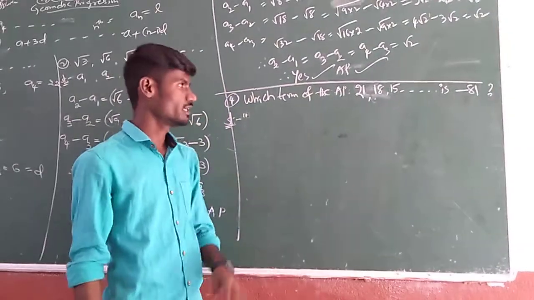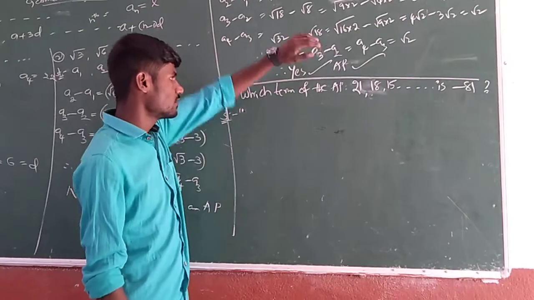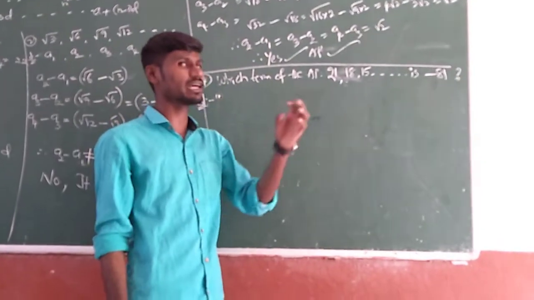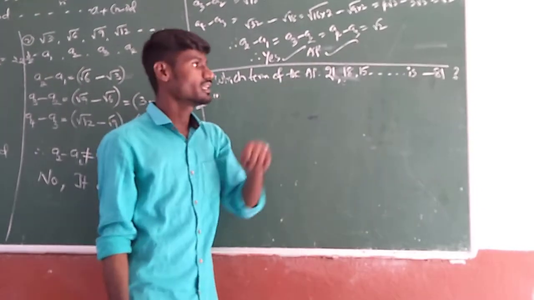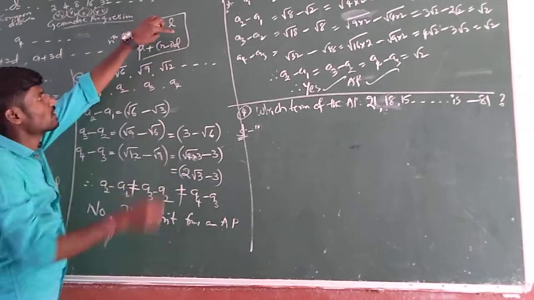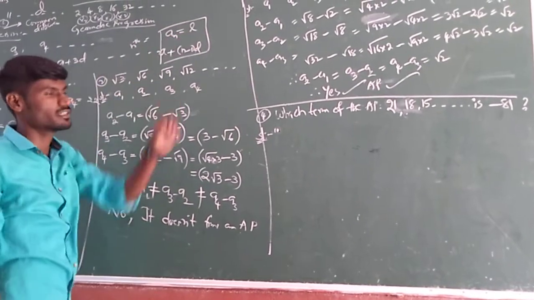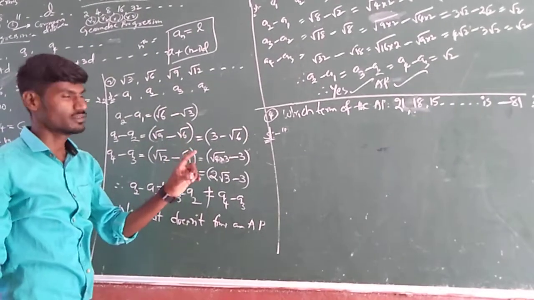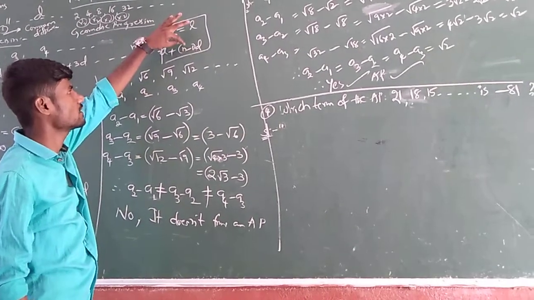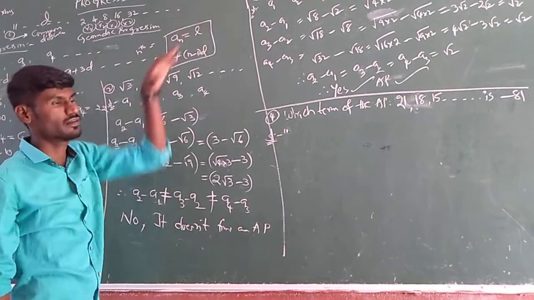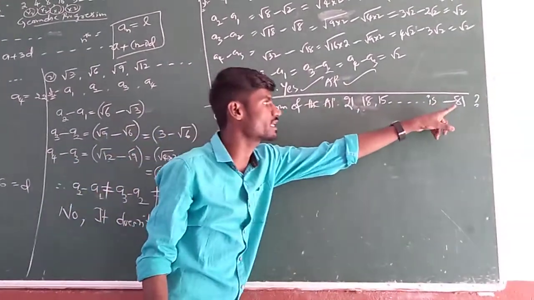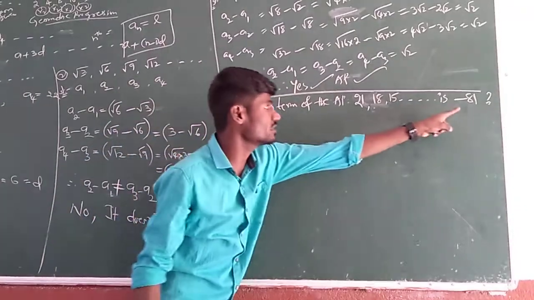That is the question. In some cases they may ask to find the 10th term of the AP. In that way, they are particularly asking for the 10th term. We already stated the nth term formula: a plus n minus 1 d is the nth term or last term. This n indicates the position: 10th term, 11th term or 20th term means that 10 or 20 you have to put here, like 10 minus 1, 9. So here also, which term of that AP is minus 81 means this is a term in it.